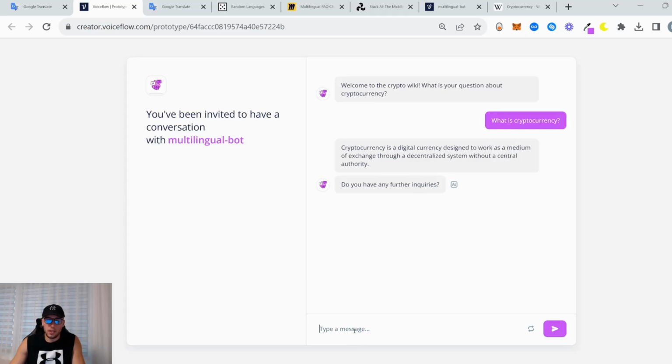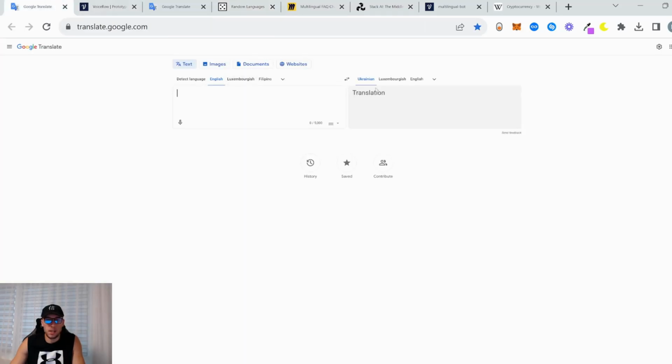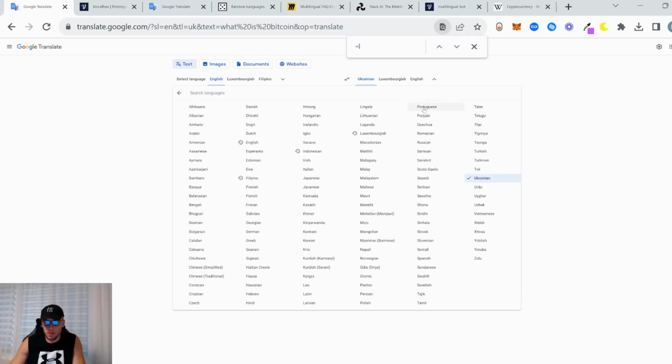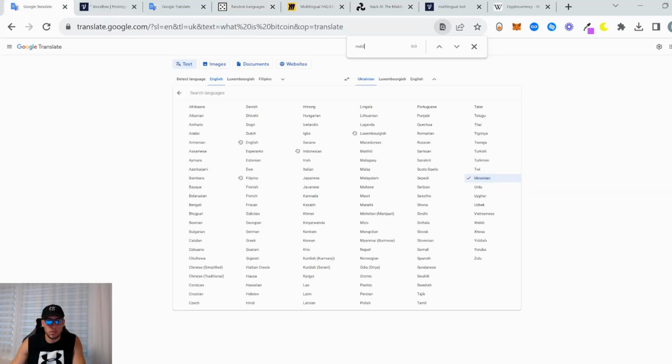And the thing is, we can then ask it in a different language. Let's pick a random language, using this website with random lists. Maldivian. Let's ask what is Bitcoin in Maldivian. Let's see if Google Translate has that one. Yep, it doesn't have that one.